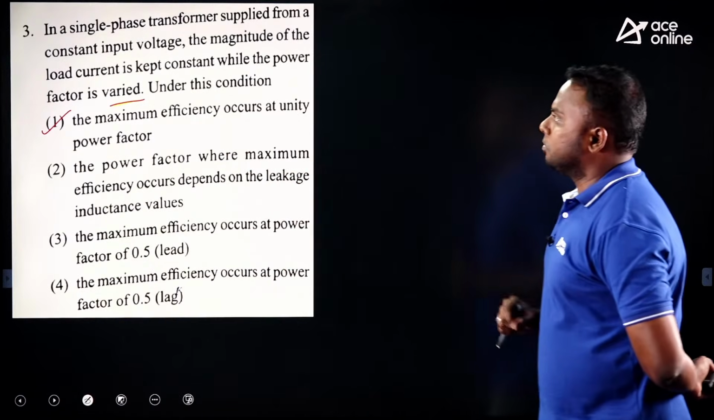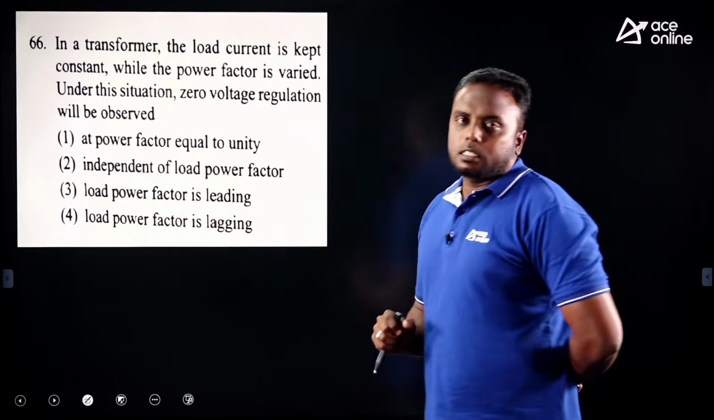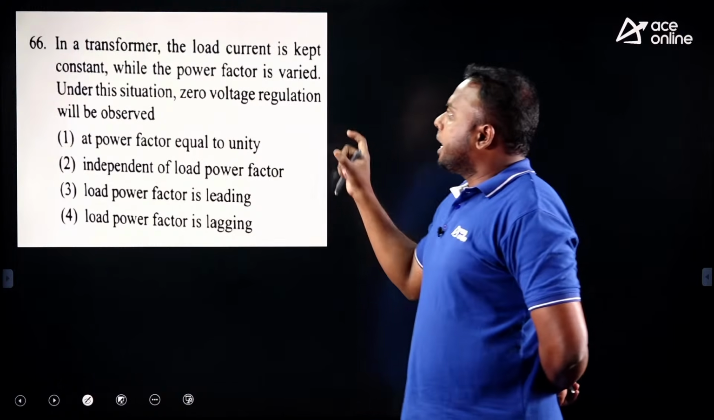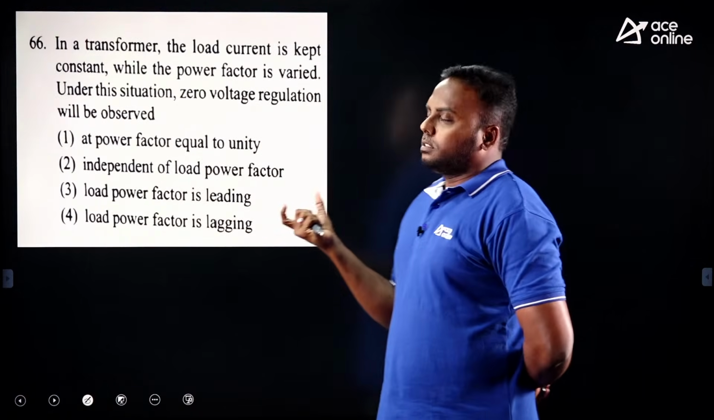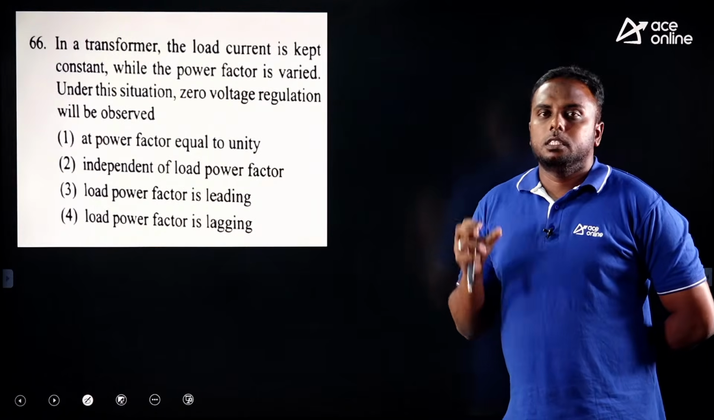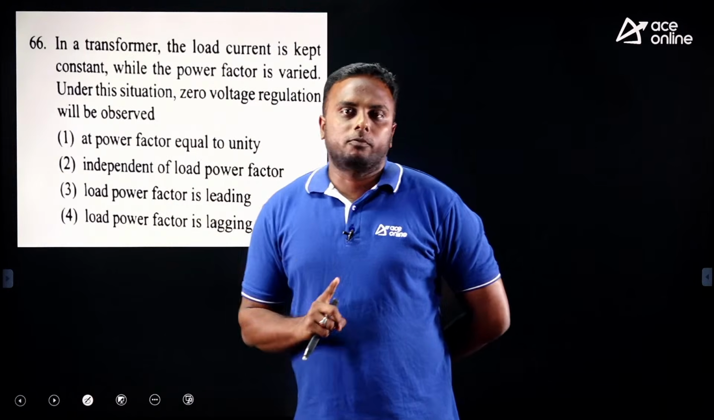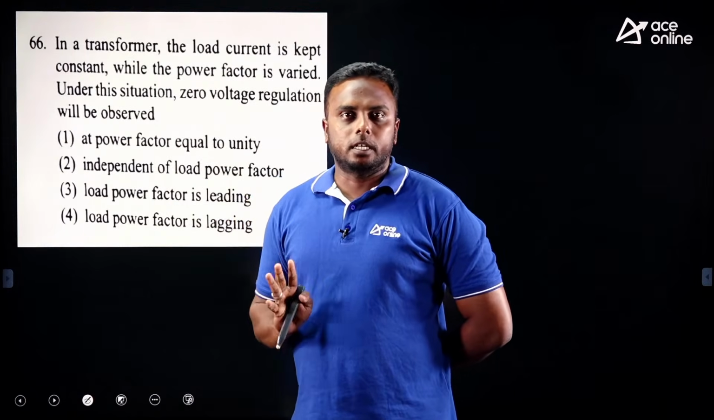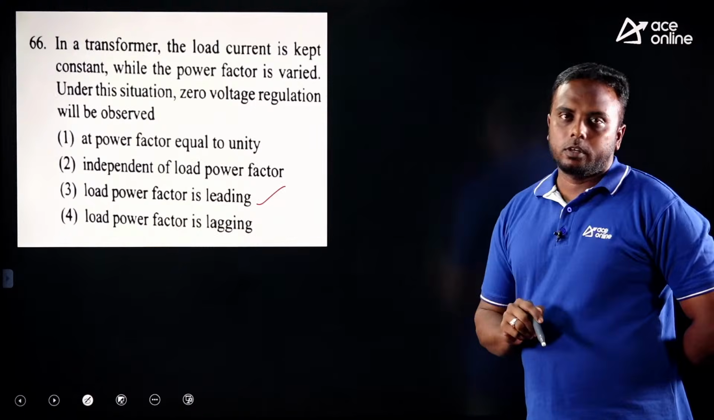Okay, next question. In a transformer, the load current is kept constant and power factor is varied. Under this situation, zero regulation will be observed at dash. Where do we get zero regulation? Zero regulation is always possible at leading power factor, whether transformer or alternator. So it is a direct question: at leading power factor. Okay, next.